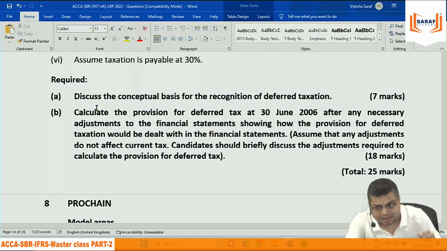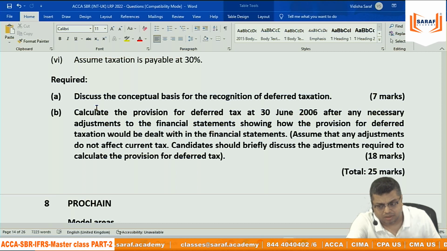The deferred tax liability or expense will be adjusted in the PL account in calculating tax expense. The tax expense in the books of accounts is current tax plus or minus deferred tax. If there is a deferred tax liability, it is an expense: current tax plus deferred tax liability. If it is a deferred tax asset, it is an income: minus deferred tax asset. Basically, the increase or decrease in the deferred tax will be adjusted with the current tax that will be shown as an expense in the PL account.